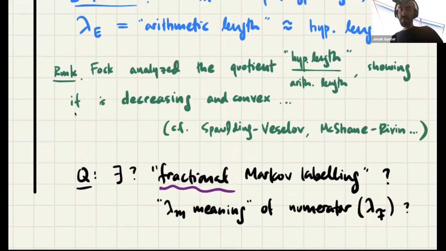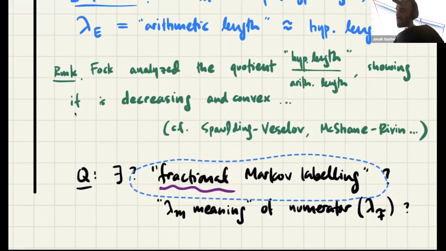But before I turn to hyperbolic geometry, let me just say, to motivate my main theorem, it's a bit contrived, but you could ask, well, you see the Euclid numbers are the denominator of the Farey numbers. So somehow the Euclid labeling can be improved to a fractional labeling where there's a numerator. But the Markov numbers are just integers. So where are the numerators when I go to the Markov numbers? So Euclid numbers, arithmetic length, Markov numbers, exponentials of hyperbolic lengths. What happened to the numerators? Is there a fractional Markov labeling?